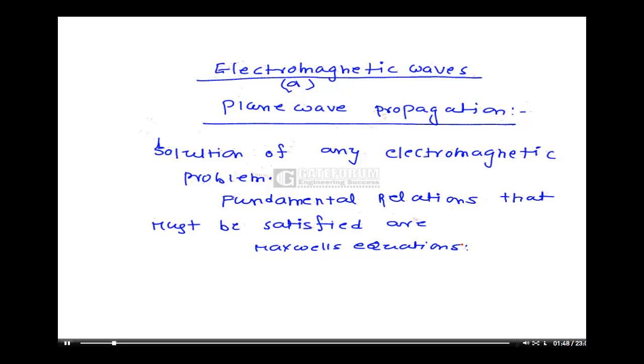So, if you consider any electromagnetic problem, Maxwell's equations must hold good.